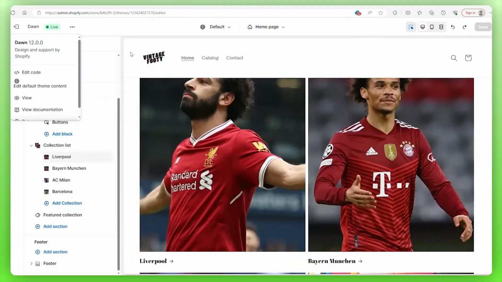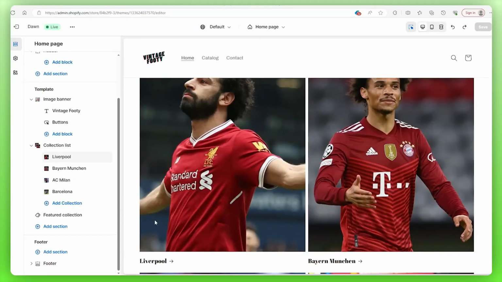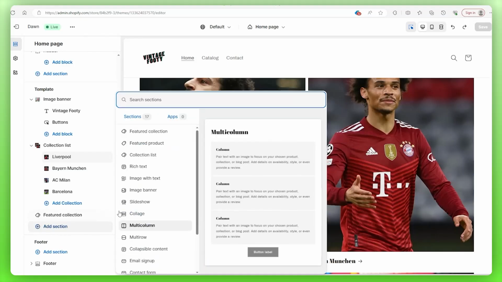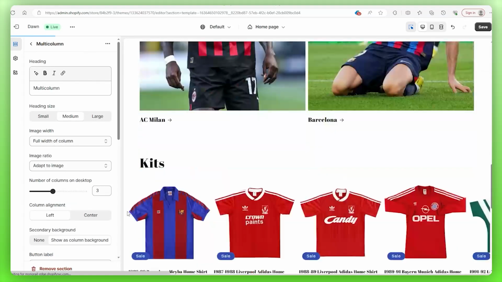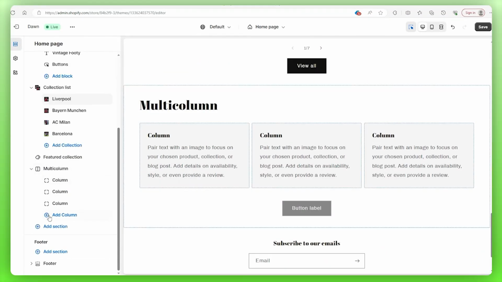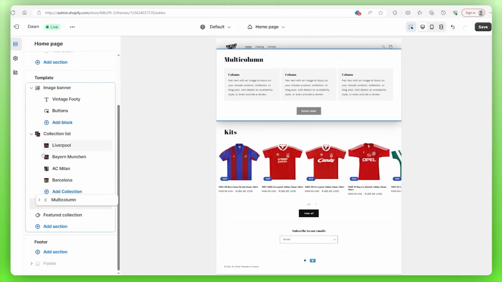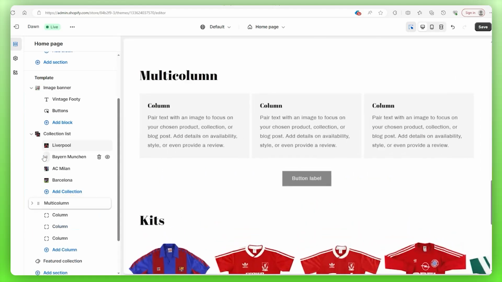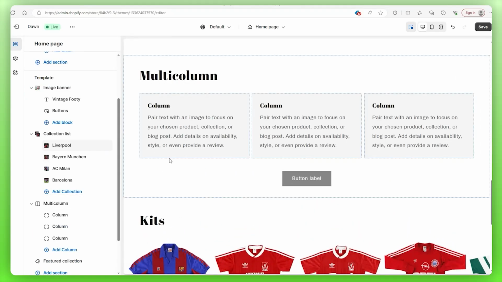Now what I want to do is add another section. I want to touch base with the customer. So I'm going to add a section from here, and I'm going to add a multi-column. So I'm going to tell them, the customer that is, what we're all about, why we made this website, and a little bit about ourselves generally. So I'm going to put this right above our featured collection, and let's get to filling this out.